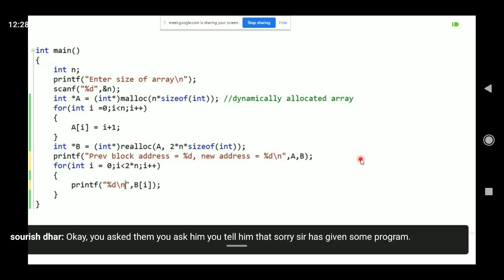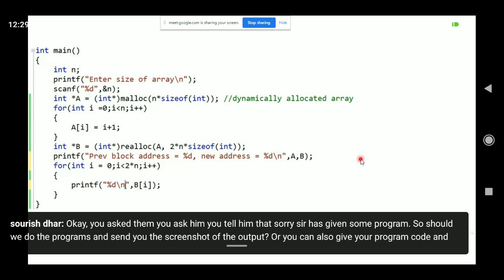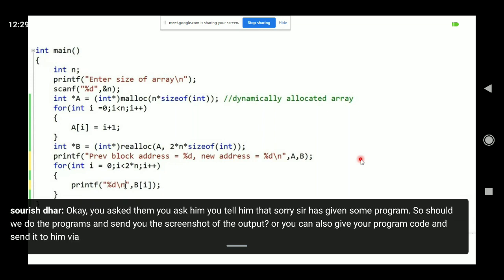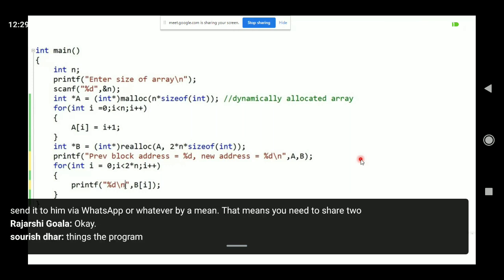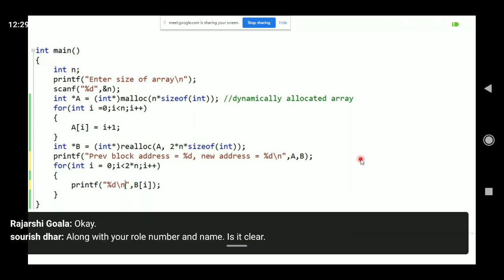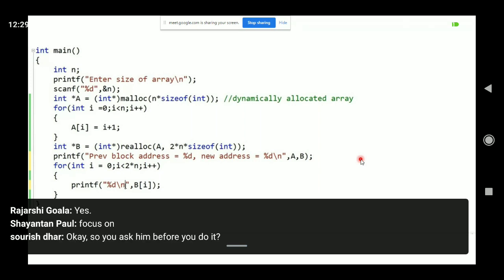Should we do the programs and send you the screenshot of the output? You can also give your program code and send it to him via WhatsApp or via mail. You need to share two things: the program code and the screenshot of the output, along with your roll number and name. Is it clear? Yes, sir. So you ask him before you do it. Please ask him, it's better.